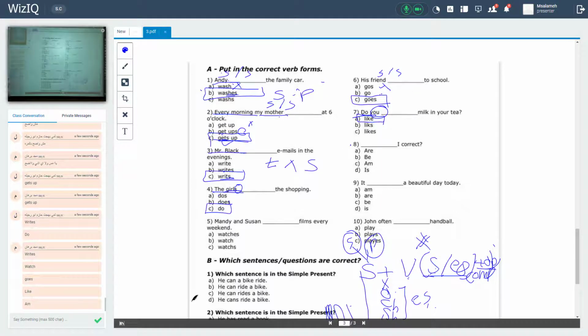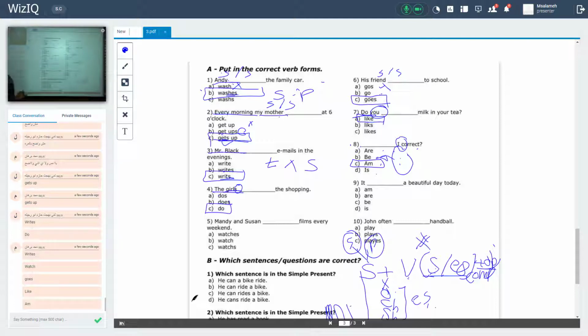So, please, who wants to read? Majd Burhan, thanks Majd. In number 8, I correct. Are, be, am, is. The subject is I. When I talk about me, I should use what? Be verbs. The forms of be verbs in the present tense are are, is, am. Are is for a plural subject. Am is for the I subject. Is is for a singular subject. So, am, because the subject is I. Number 9. Here. Try to answer it.